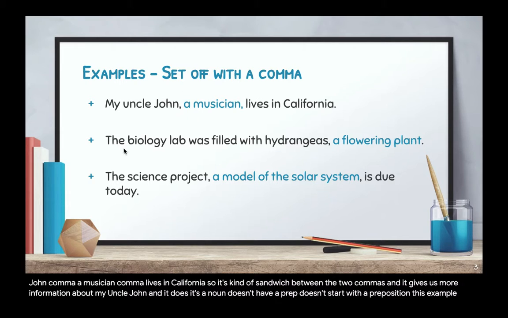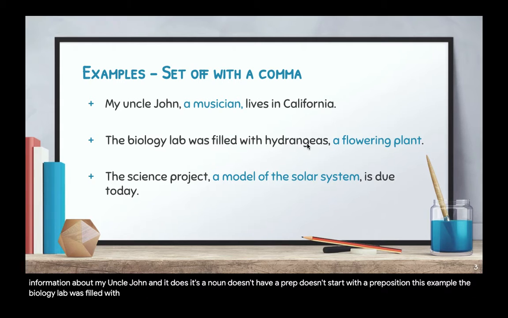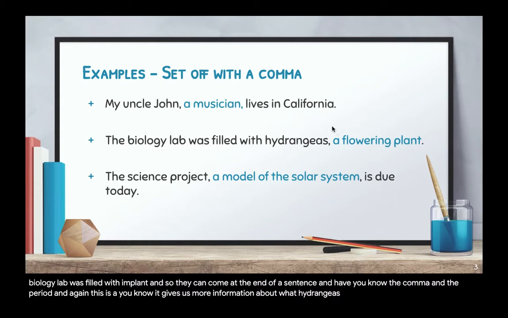This example, the biology lab was filled with hydrangeas, comma, a flowering plant. And so they can come at the end of a sentence and have the comma and the period. And again, it gives us more information about what hydrangeas are.